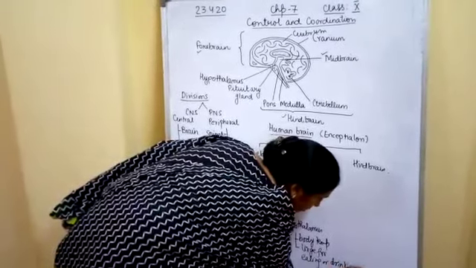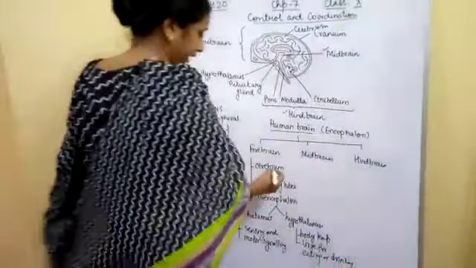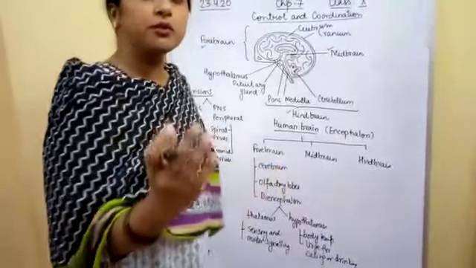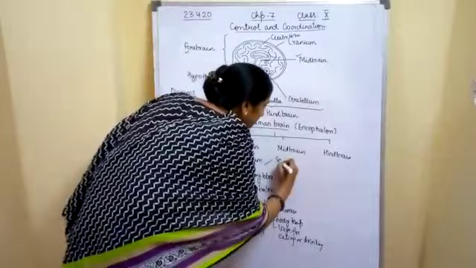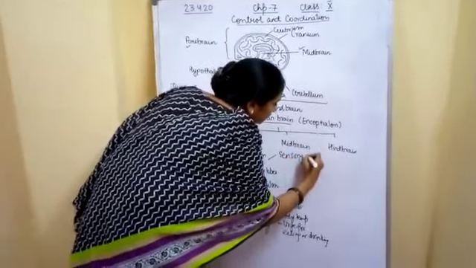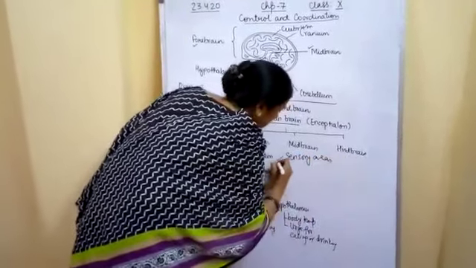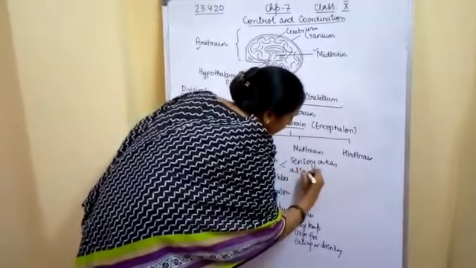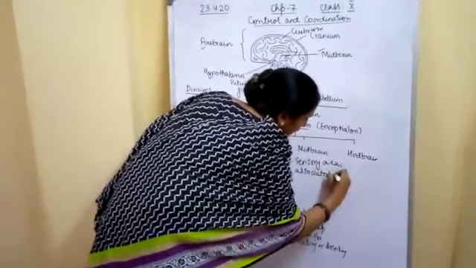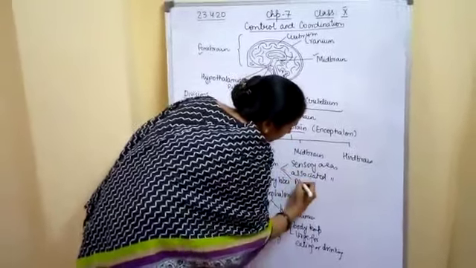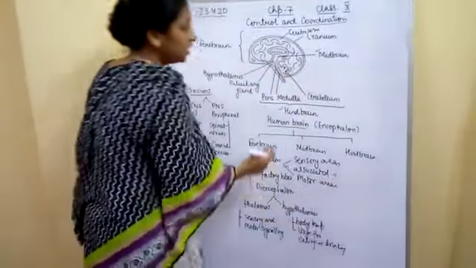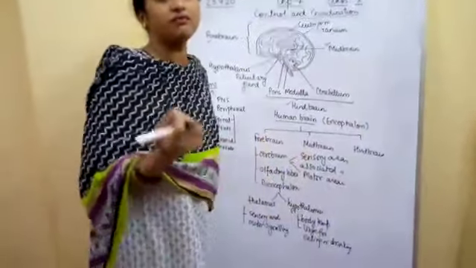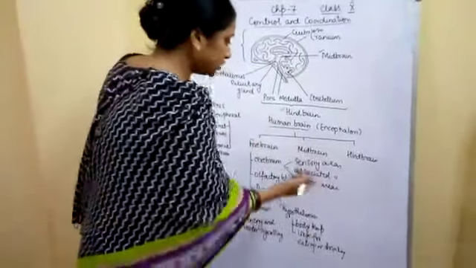In detail, the cerebrum consists of three areas: sensory areas, associated areas, and motor areas. The sensory areas receive the stimulus from the sense organs.